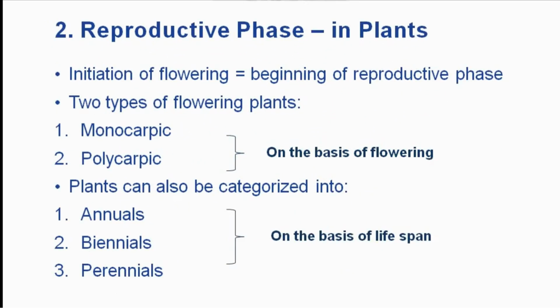An organism produces offsprings during the reproductive phase after attaining sexual maturity. In plants, the beginning of reproductive phase is indicated by initiation of flowering in them, and on the basis of flowering, plants can be categorized as monocarpic or polycarpic plants. They can also be categorized into annuals, biennials, and perennials on the basis of their lifespan.